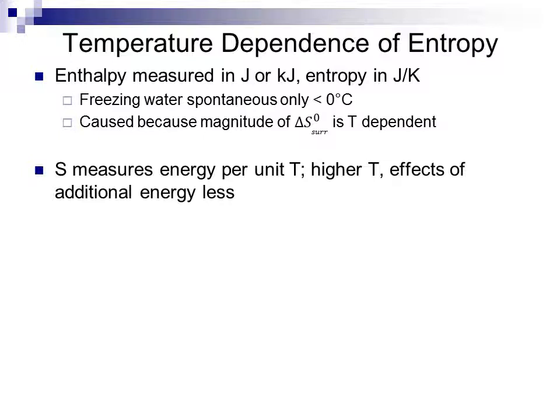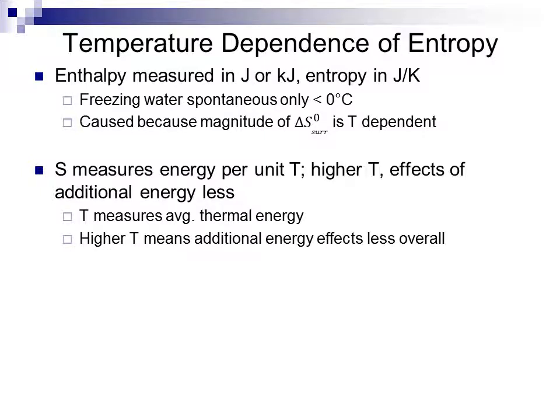The entropy overall measures energy per unit temperature. The higher the temperature, the less the effect of additional energy. Consider that temperature is a measure of average thermal energy. Higher temperature means that additional energy is being added to what is already a high amount of energy.